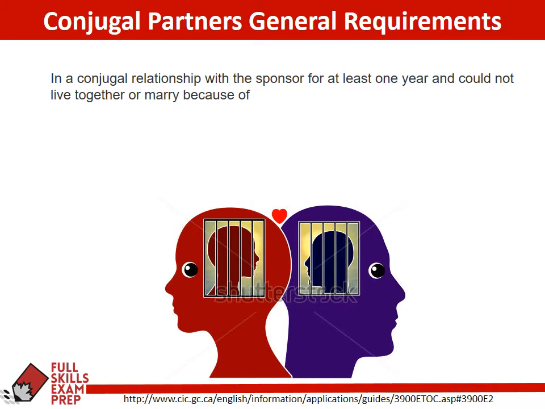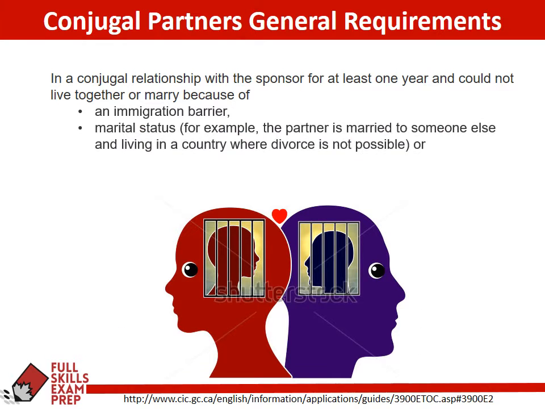So remember that a conjugal partner is a pretty specific situation in immigration. It's where people are basically separated because of circumstances beyond their control. So that could be an immigration barrier. Maybe somebody couldn't, or both parties really couldn't get a visitor's visa or something like that.